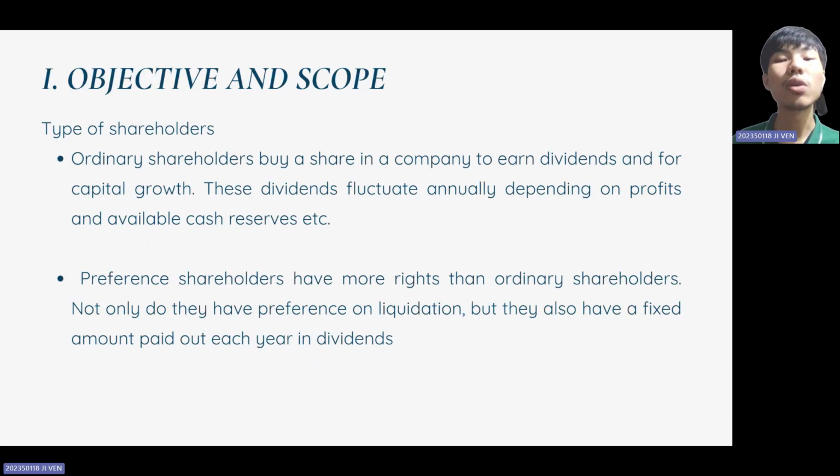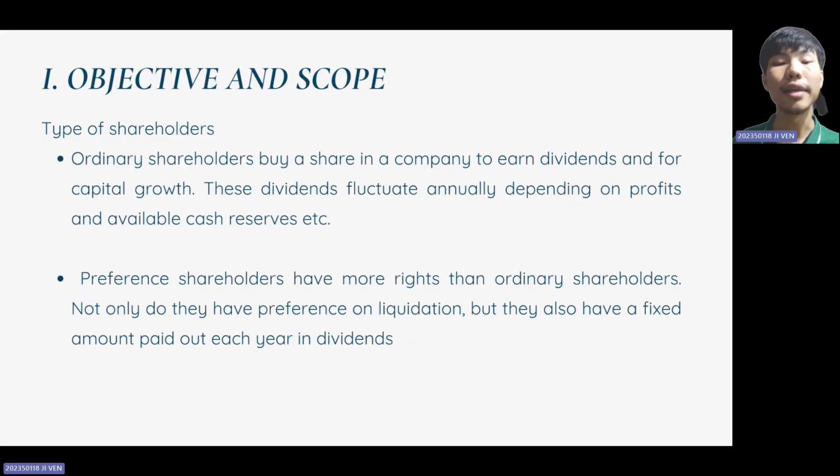Next, before we go deeper, let's understand the two main types of shareholders in EPS calculation. The first one is ordinary shareholders, who invest in a company by purchasing shares to earn dividends and for capital growth. Their dividends vary each year based on company profits and available cash reserves. The second one is preference shareholders.